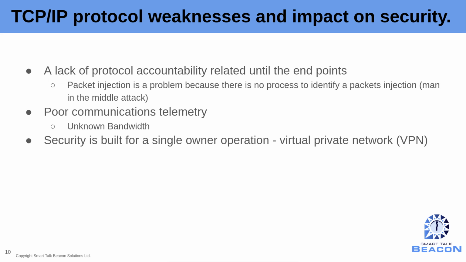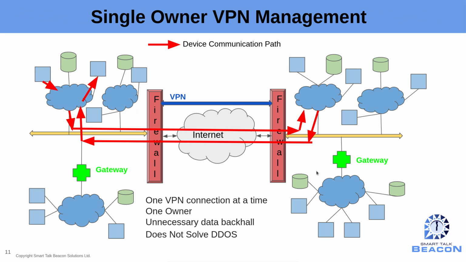And on top of this, for our applications, we have poor communication telemetry available to them, so they don't know things like bandwidth. Any security that we have built is for a single owner operation, i.e. we've created virtual private networks. These VPNs are for one owner, and they can cause unnecessary data backhaul with edge compute. And this still does not solve distributed denial of service attacks to the devices.